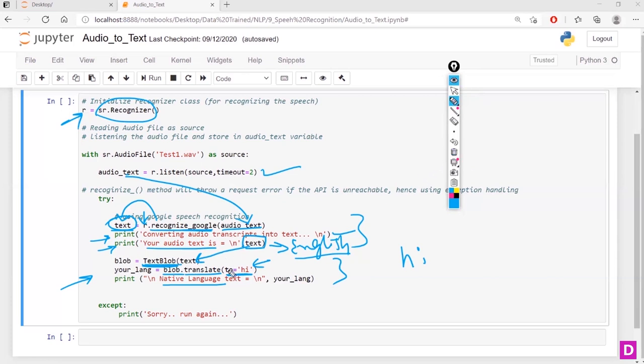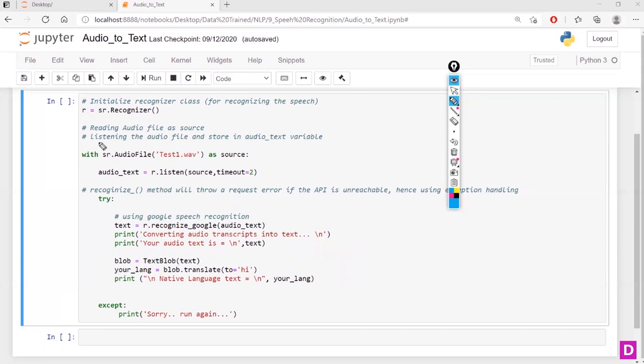So I have converted this into Hindi, stored it in the variable your underscore language, and I'm going to simply print that. If something goes wrong, it will say sorry, run again. So this is the explanation of this piece of code.